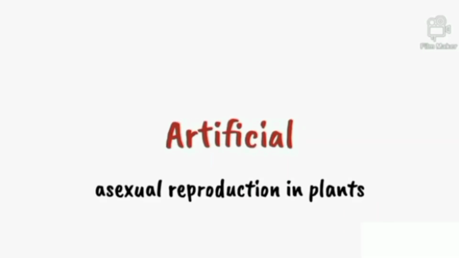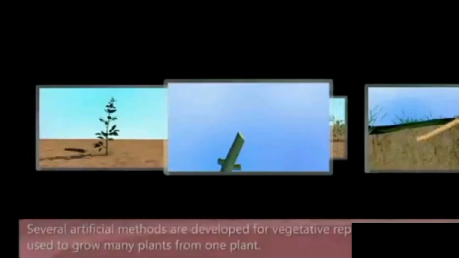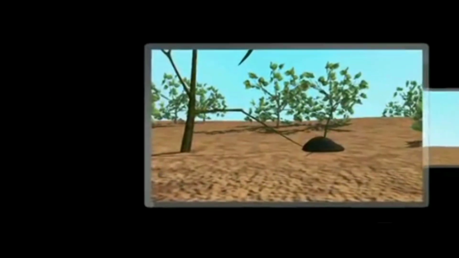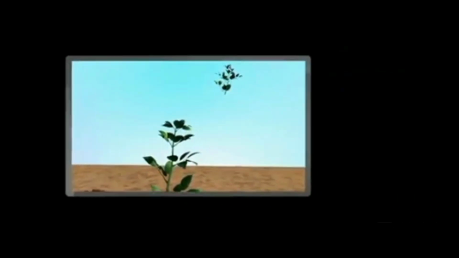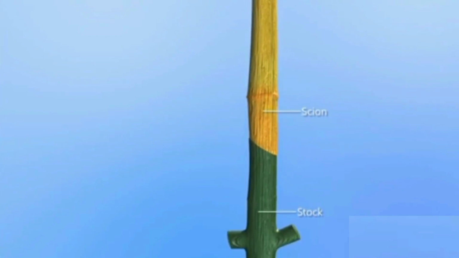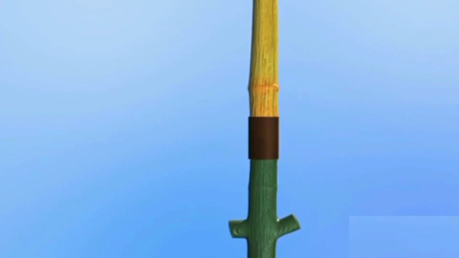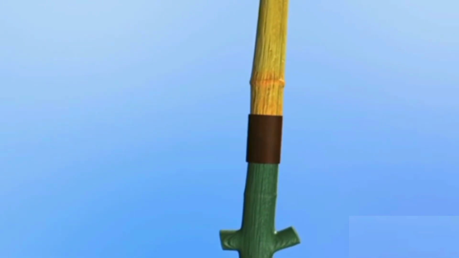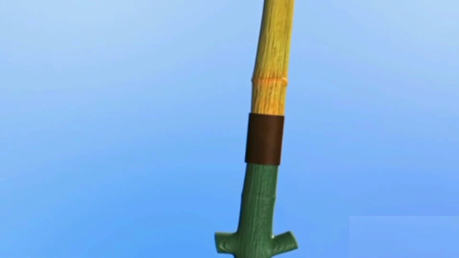The various forms of artificial vegetative propagation include grafting, cutting, layering, and tissue culture. In grafting, the twig of one plant called the scion is kept over the cut stem of another of the same species called the stock. Then they are tied together. The tissue of the stock and the stem combine to form a new plant. This method helps to develop a high-yielding and disease-resistant plant.